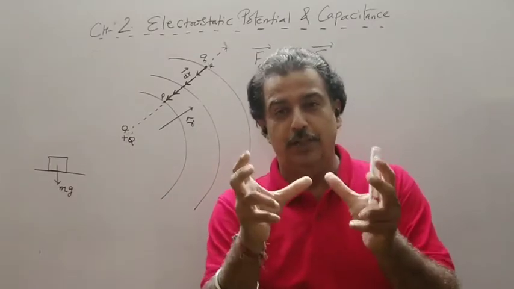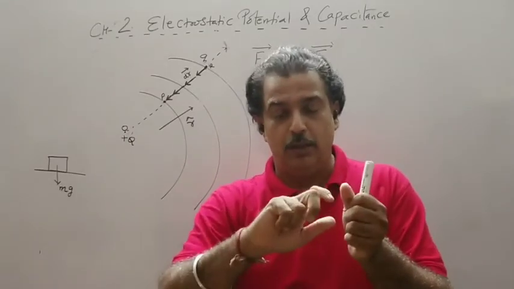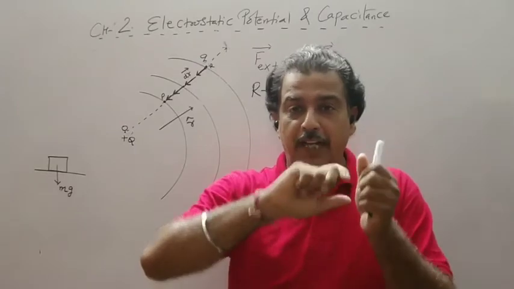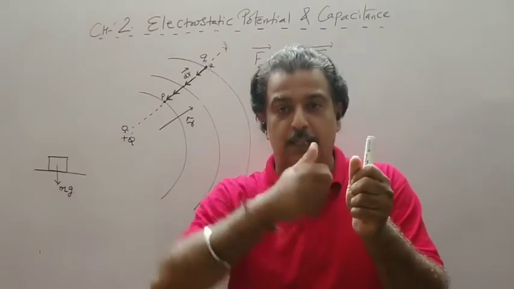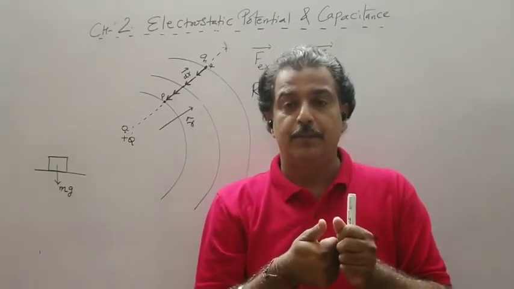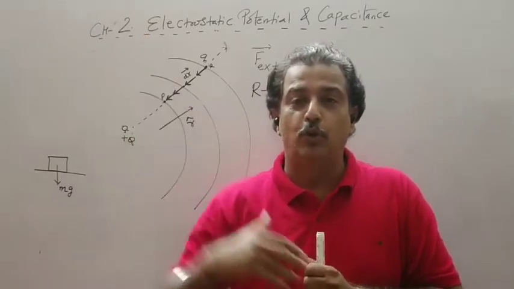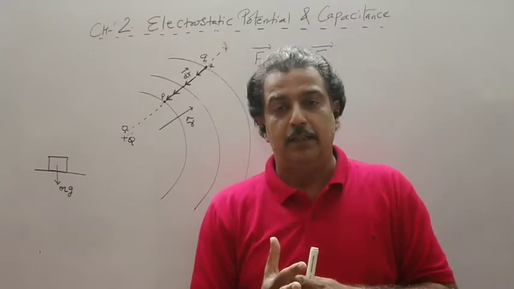If your toy has a spring and you have to wind it, you will wind the spring step by step. One turn, second turn, third turn, fourth turn. If you do a sudden turn and place that toy on the ground, it will not go far away, because whatever energy you have spent, that is lost.